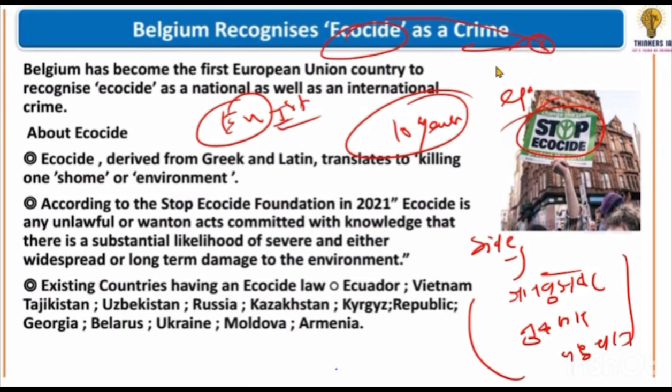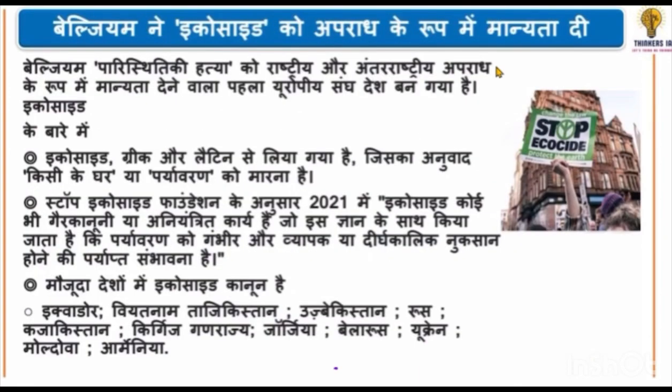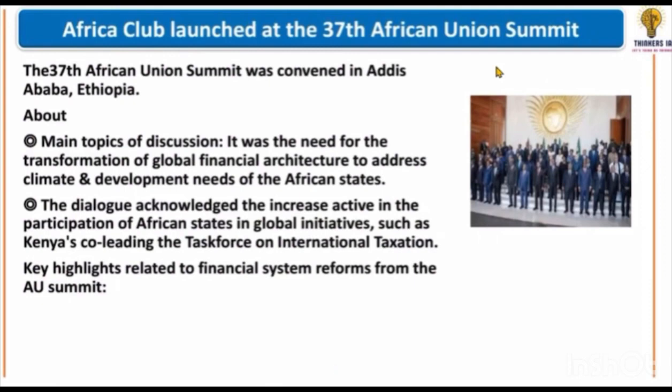Let's go to our next article, which is about the African Union Summit. Why is the African Union in the news? It held the 37th African Union Summit in Addis Ababa, the capital of Ethiopia. So let's see about it.